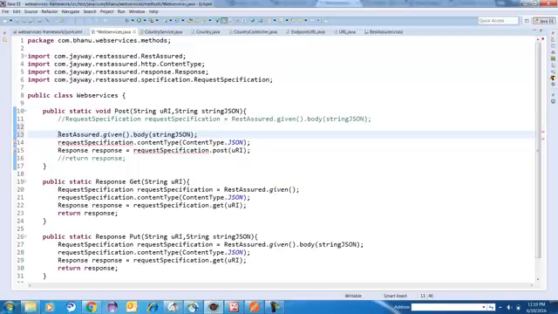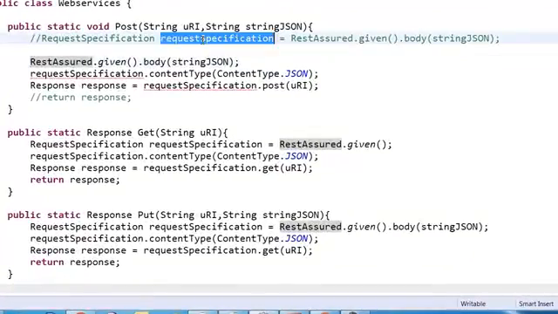Now this basically, we are creating the object of request specification. So this method, the RestAssured dot given dot body, will return you the request specifications. So I will make this a variable.